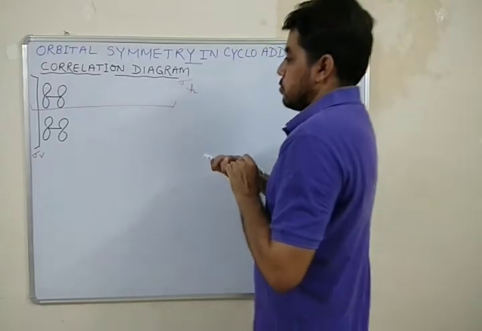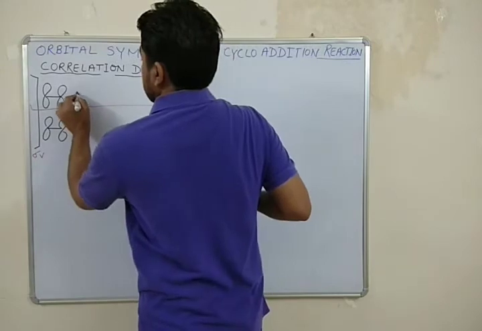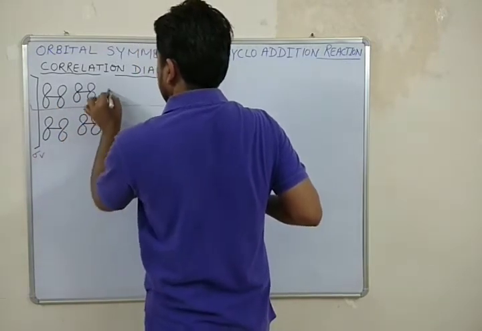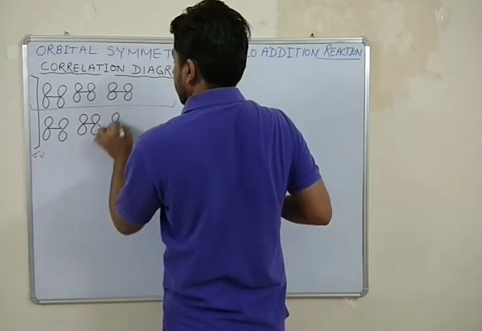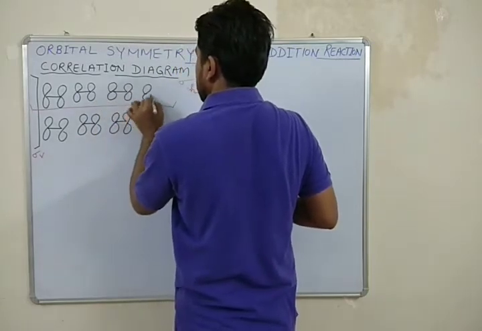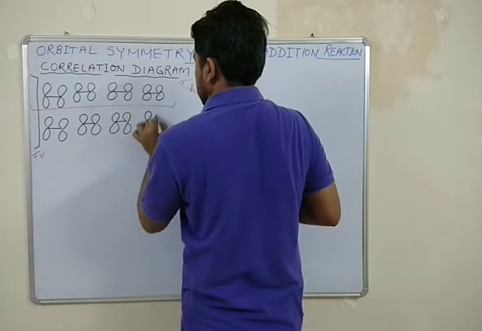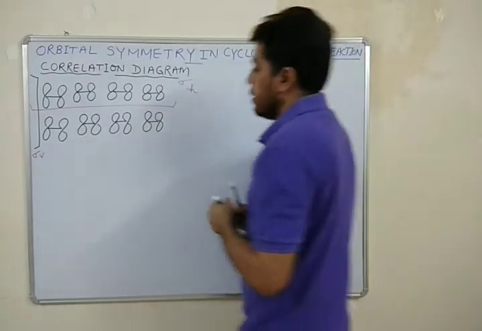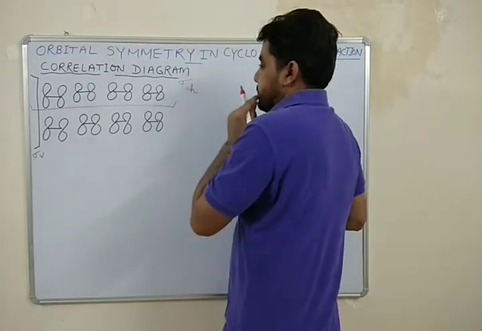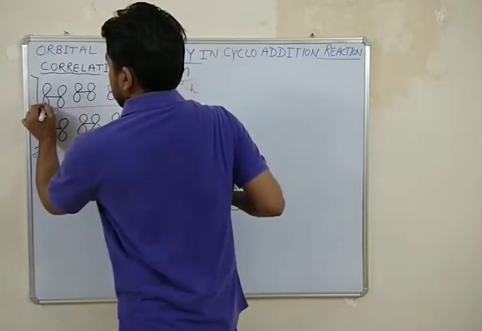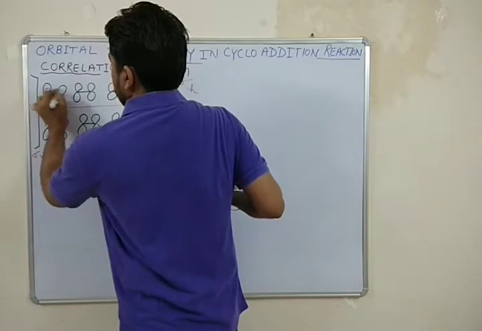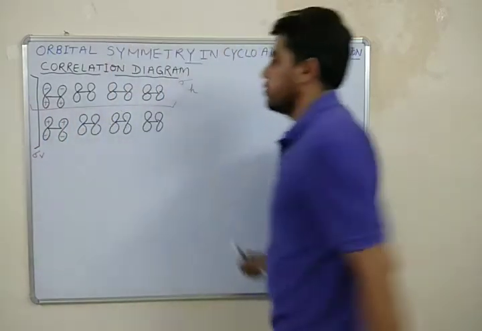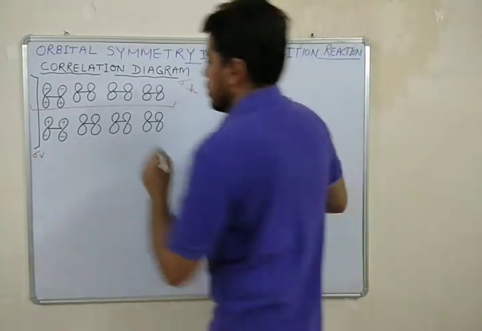Okay, so we have 4 pi molecular orbitals. Out of these, 2 are bonding and another 2 are anti-bonding. So the first orbital is without any node.